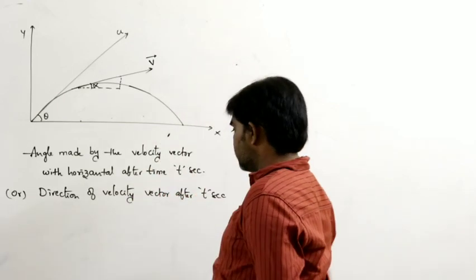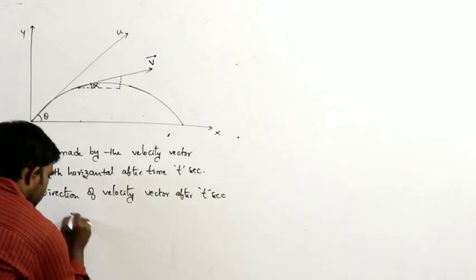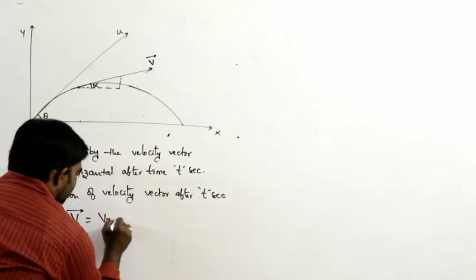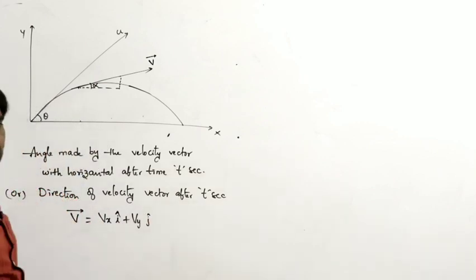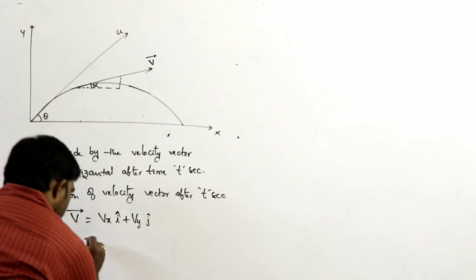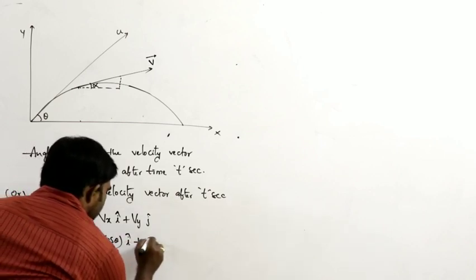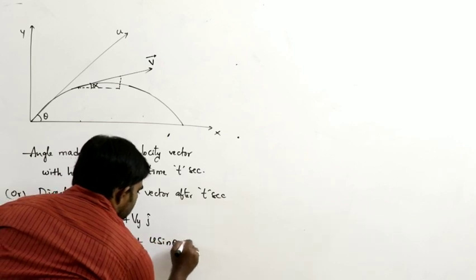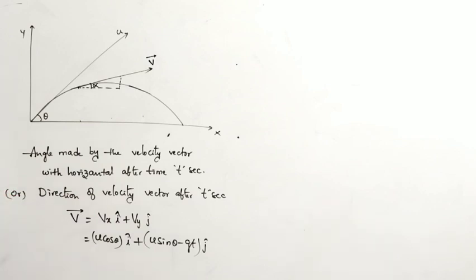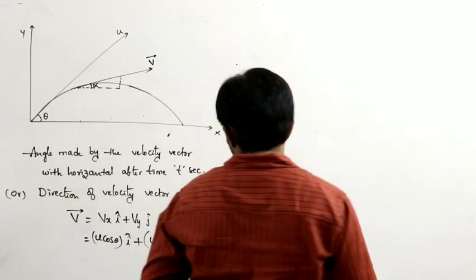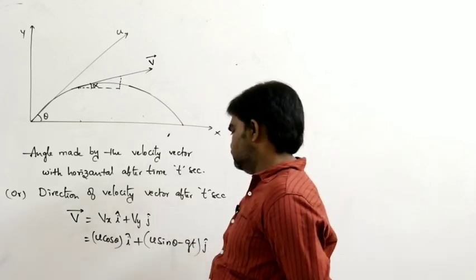Direction of velocity vector after time t seconds. Generally, we can write v bar after time t seconds as vx i plus vy j. What is vx? u cos theta i plus vy, which can be written as u sin theta minus gt j cap. So this is the situation.